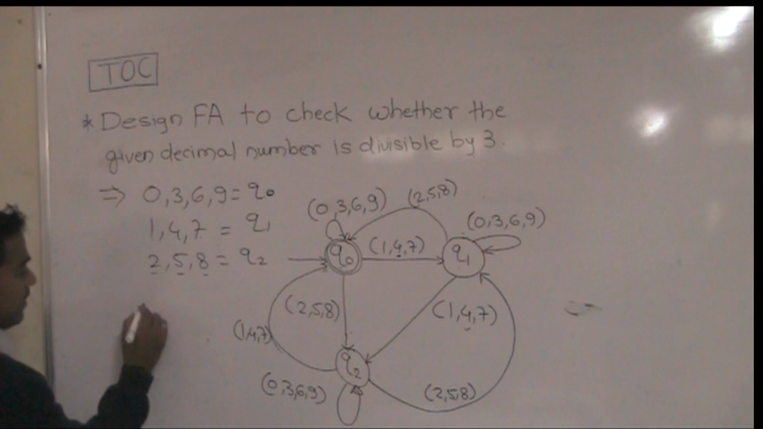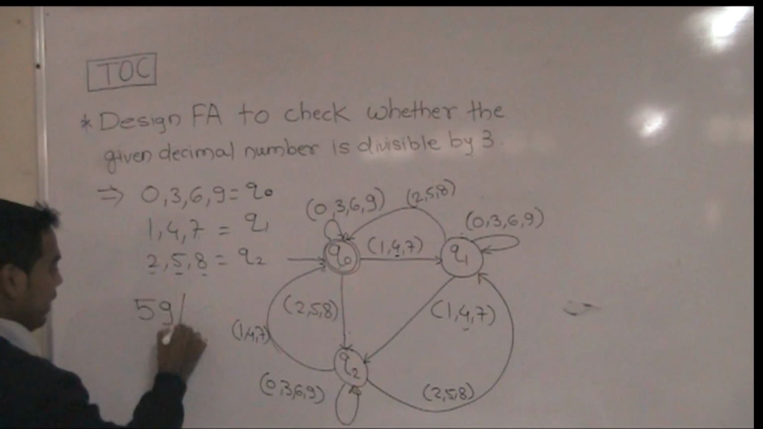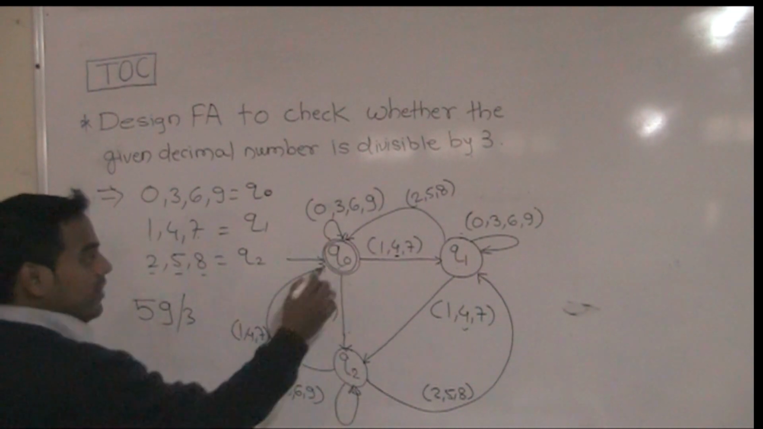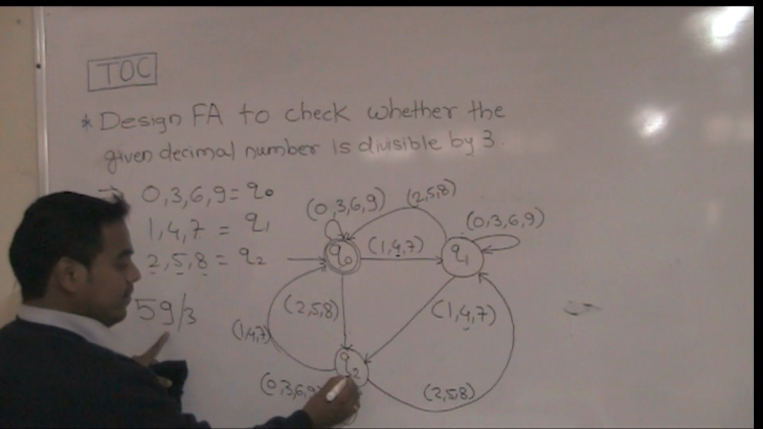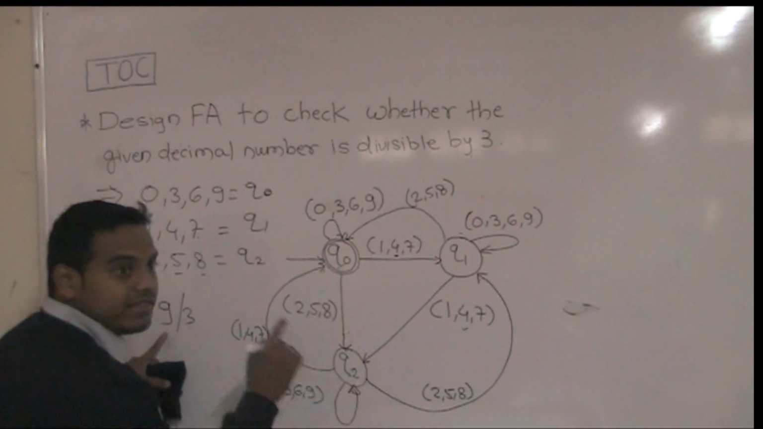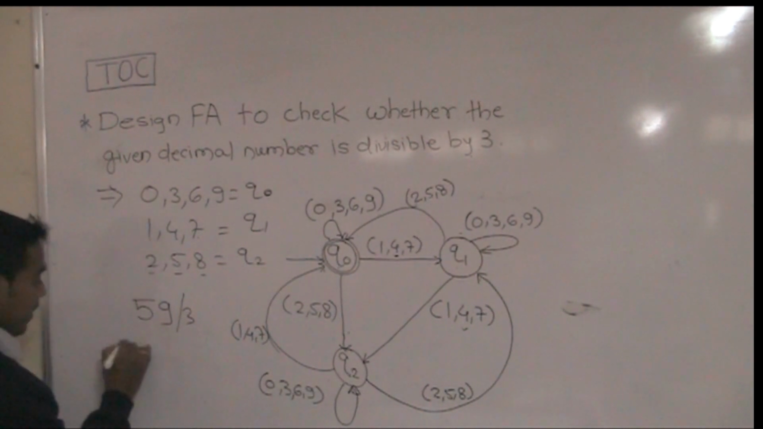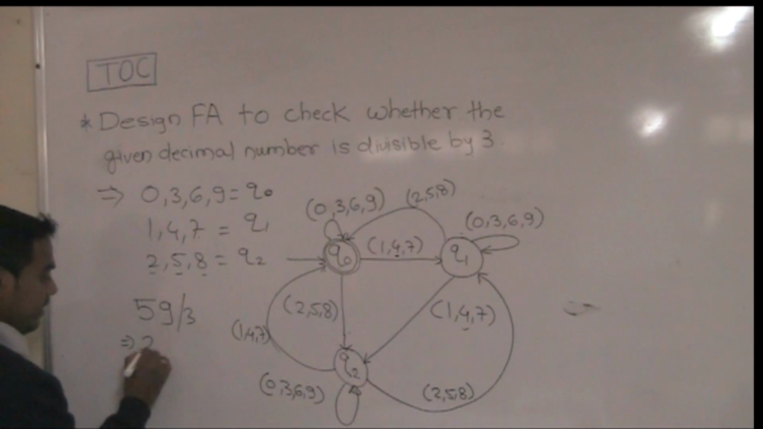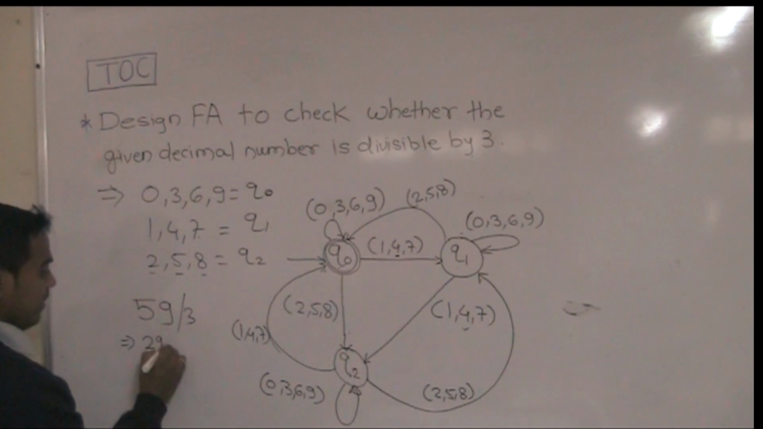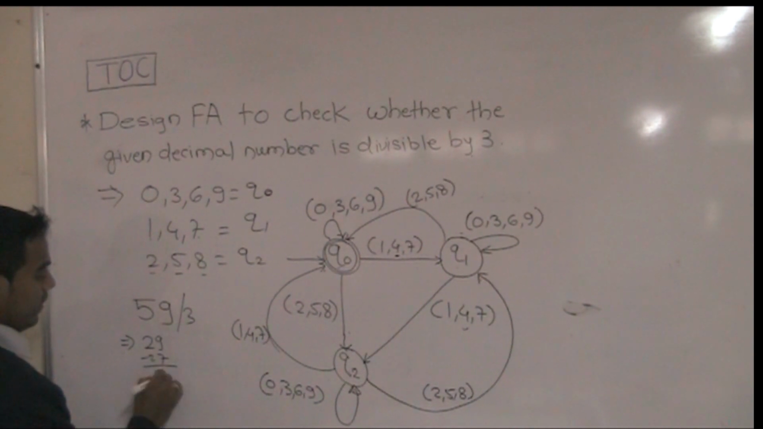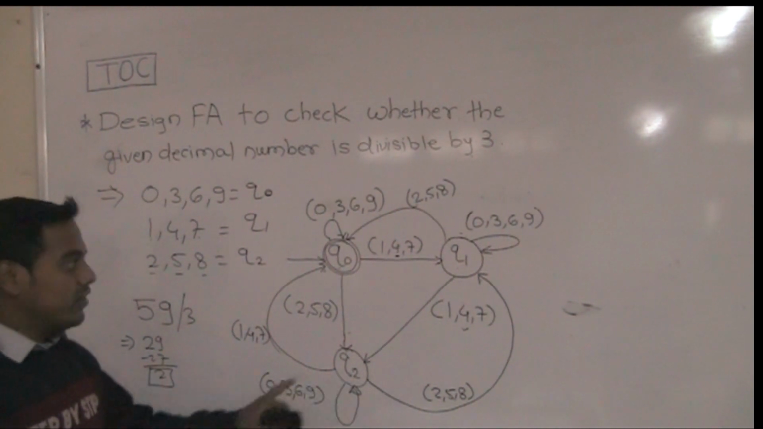Now the next number, suppose 59. 59 divided by 3, so how? At the Q0 state, suppose 5 comes, it goes to Q2. After that 9 comes, it remains at the Q2 state, means remainder 2 state. 3 ones are 3, 2 remains. After that 9, 3 nines are 27, so 2 remains. So that's why we consider it as the remainder 2 state at the Q2 state.